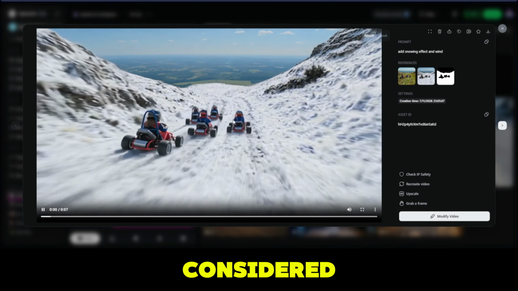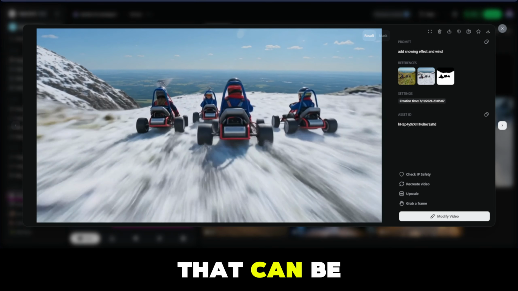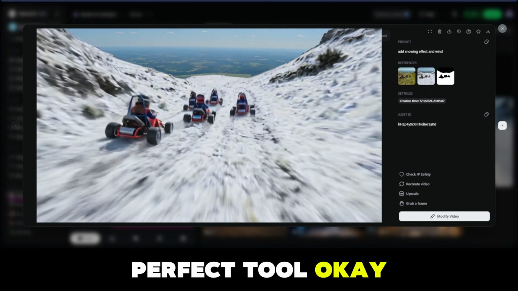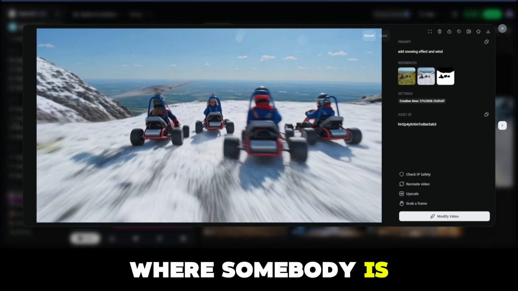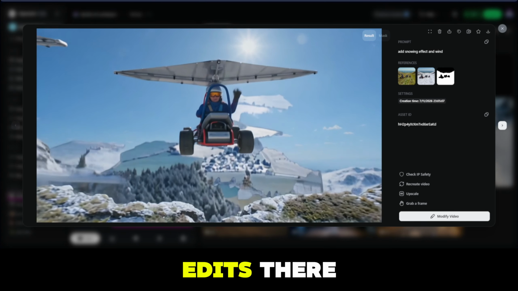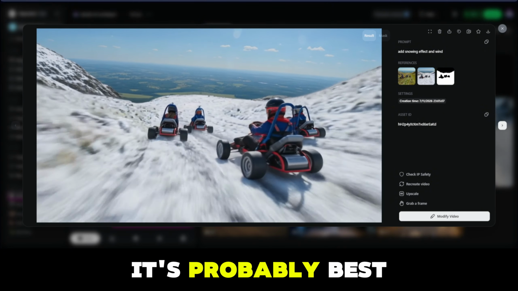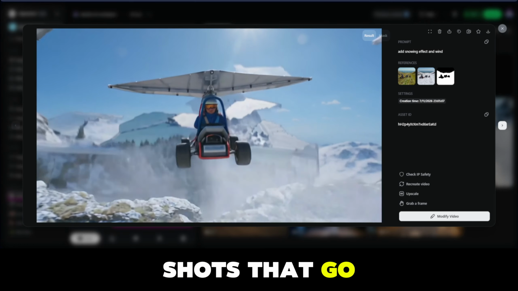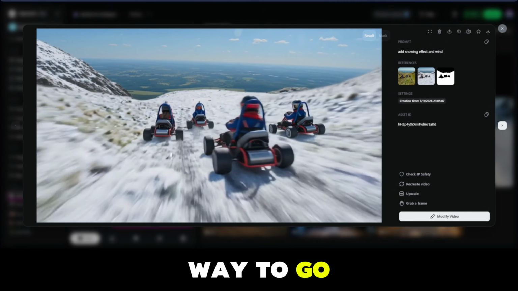Now, all things considered, this was the best entry out of all the things I showed you here today that can be done with OpenArt SFX. It's not a perfect tool, okay? It's probably best for single shots, so maybe like a TikTok video where somebody is dancing and you need to do some edits there and there's not a lot of movement in the frame outside from the character. It's probably best for that type of stuff. But for continuous shots that go through multiple different sceneries, probably not the best way to go.